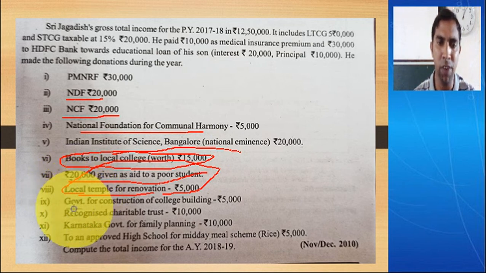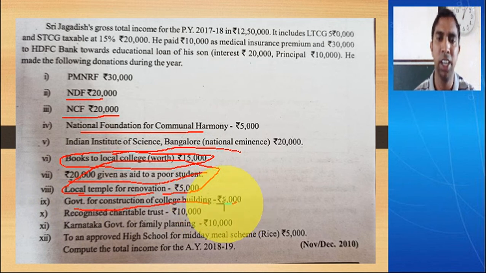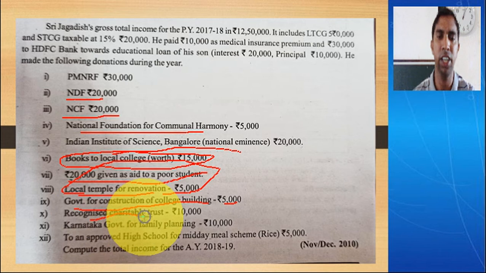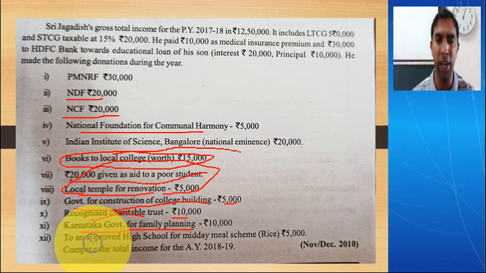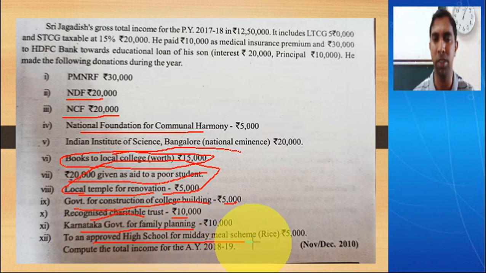Then government for construction of college building. This is for charitable purpose, so you can claim it. So this will come under 50% with limit. So we have to calculate the limit. Then recognized charitable trust, definitely this is also charitable purpose, 10,000, 50% with limit. Then Karnataka government for family planning. Yes, it will qualify, but 100% with limit. Then to an approved high school for midday meal scheme, he has given the rice. So this will not qualify because it is donation given in kind.